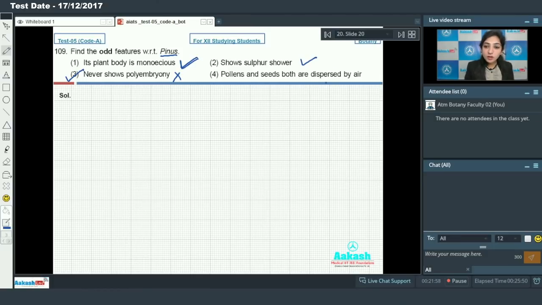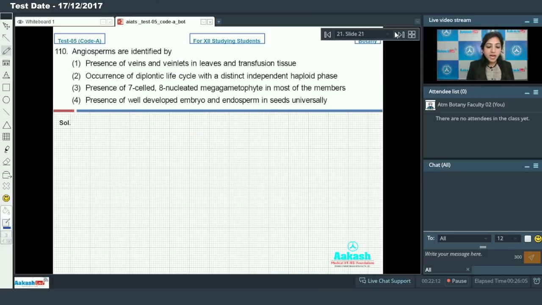Pollens and seeds both are dispersed by air in the Pinus. This is true. So the incorrect option is option number 3. So the answer to this question is option number 3. Moving on to the next question, that is question number 110. Angiosperms are identified by presence of veins and veinlets in leaves and transfusion tissue.